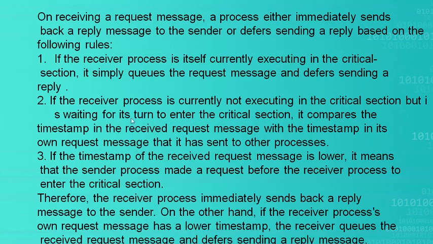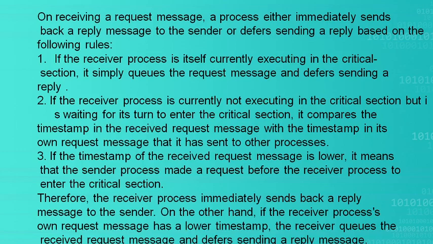If the receiver process is itself in the critical section, it simply queues the request message. P2 received the message from P1, and P2 is already in the critical section. In such a case, P2 will add the process P1 to the queue.